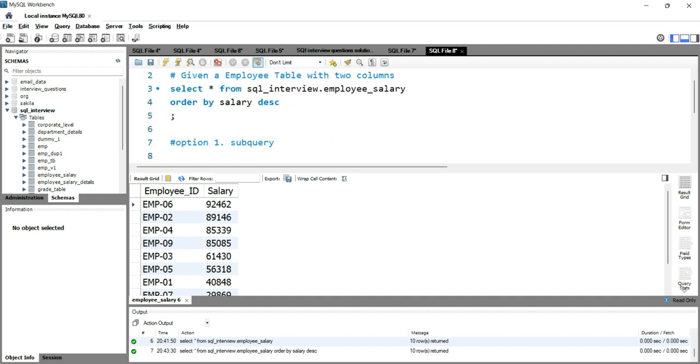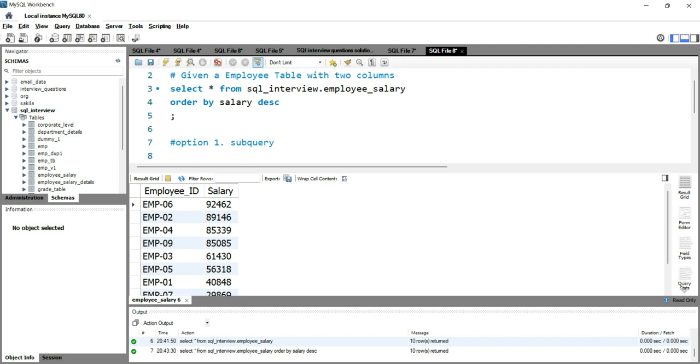Now you might be wondering why we are using these 4 different ways to write a single query. The reason is that in an interview, the interviewer can ask you to write the same query in different ways. They might ask you to get the second highest salary, and you give the answer, or you have written your query on the machine, and then he might ask whether there is any other possible way to get the result set, and then you have to think of other ways to get the same result.